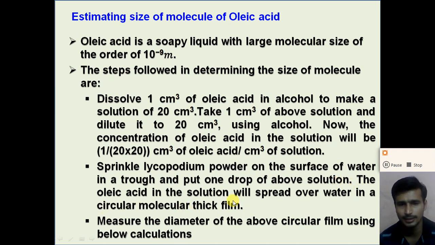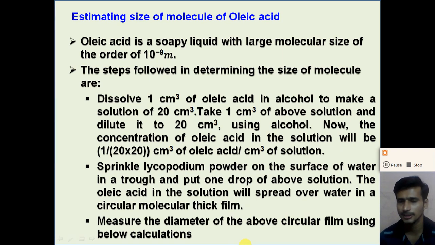The oleic acid in the solution will spread over the water in a circular molecular thick film, right? Similarly, when we put a drop of ink on paper, the drop of ink will spread out in a circular thin film. Similarly here, when we place a drop of the oleic acid solution on the lycopodium powder, it will spread over the water in a circular molecular thick film. Measure the diameter of the circular film and use the calculation below.